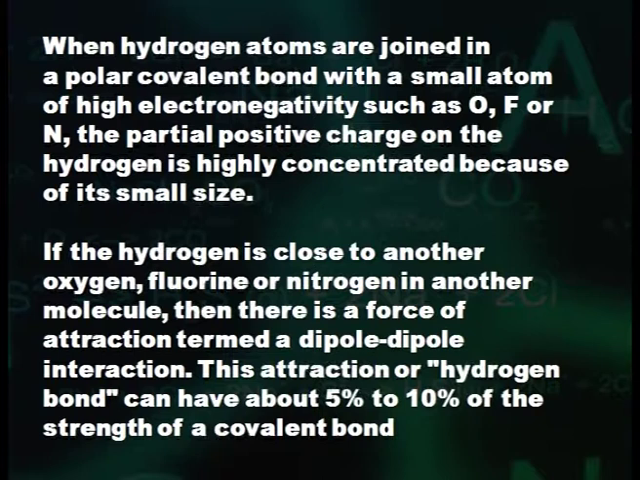When hydrogen atoms are joined in a polar covalent bond with a small atom of high electronegativity such as O, F or N, the partial positive charge on the hydrogen is highly concentrated because of its small size. If the hydrogen is close to another oxygen, fluorine or nitrogen in another molecule, then there is a force of attraction termed a dipole-dipole interaction. This attraction or hydrogen bond can have about 5% to 10% of the strength of a covalent bond.